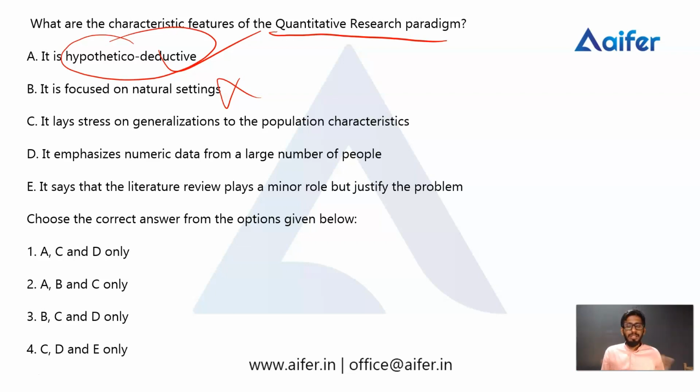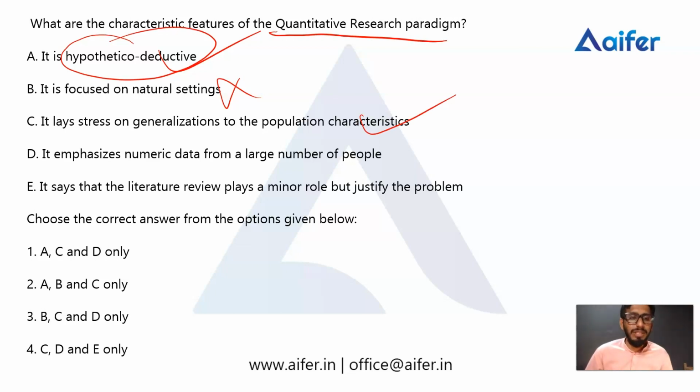These are the main differences between quantitative and qualitative research. So option C would be the correct one.